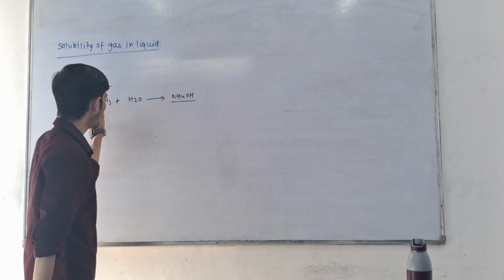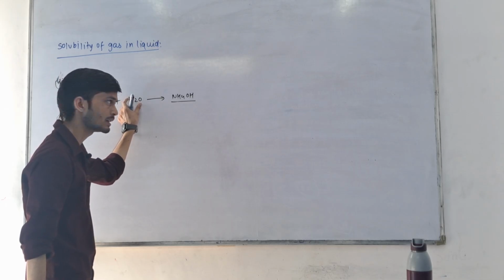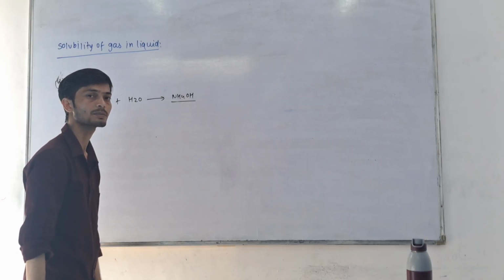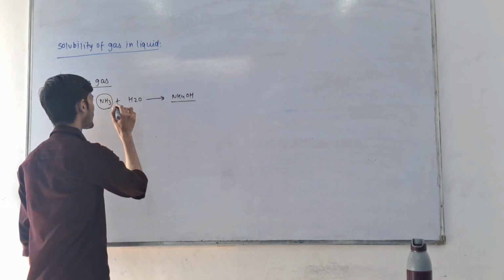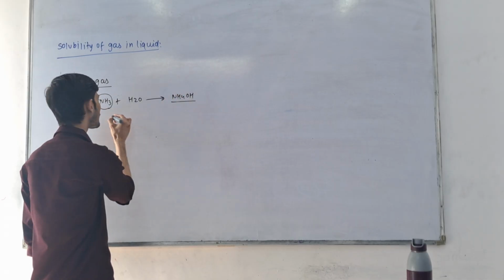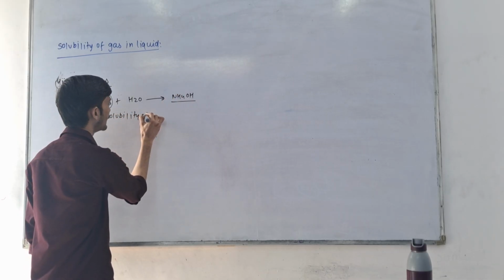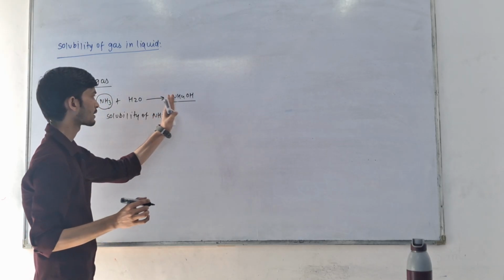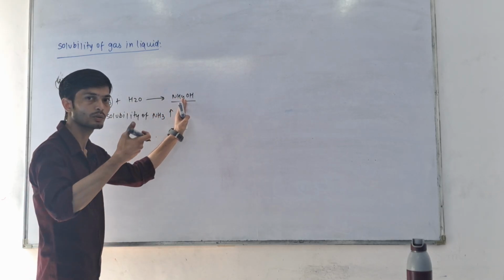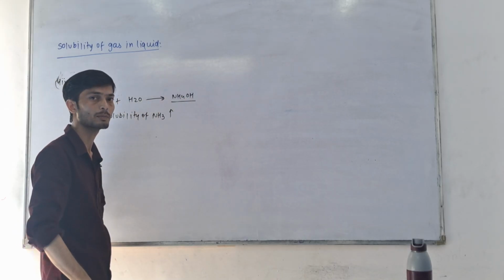If this gas gets reacted with the H2O solvent particles and makes another substance, then the NH3 here gets reacted. So the solubility of NH3 increases. This is converting into NH4OH, so NH3 is removed from here. That means we can dissolve more amount of ammonia here.